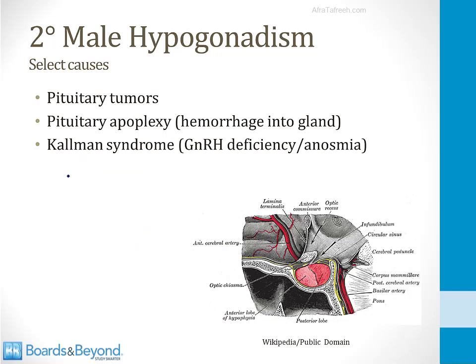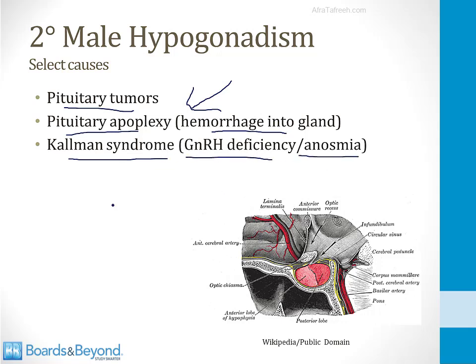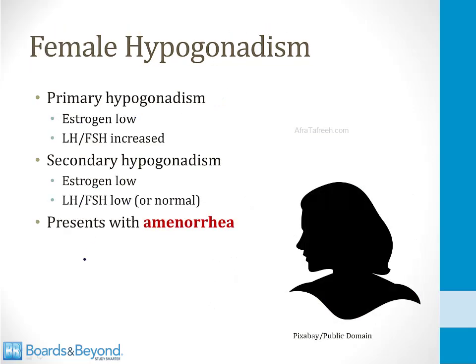Shown on this slide are select causes of secondary hypogonadism. They all involve the pituitary gland and the hypothalamus. Pituitary tumors and pituitary apoplexy, which is hemorrhage into the gland, can cause secondary hypogonadism, and I talk about both of these disorders in the endocrine video on the pituitary gland. Kallmann syndrome is a GnRH deficiency that occurs in association with anosmia. This also can cause secondary hypogonadism, and I talk about Kallmann syndrome in more detail in the endocrine video on reproductive hormones.